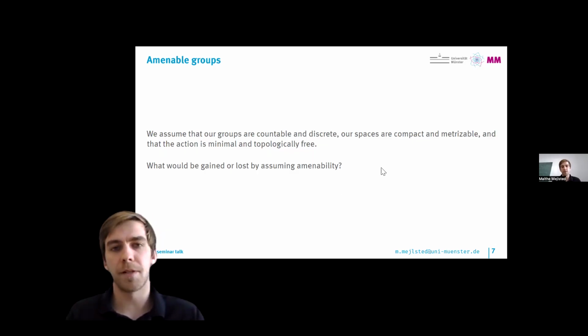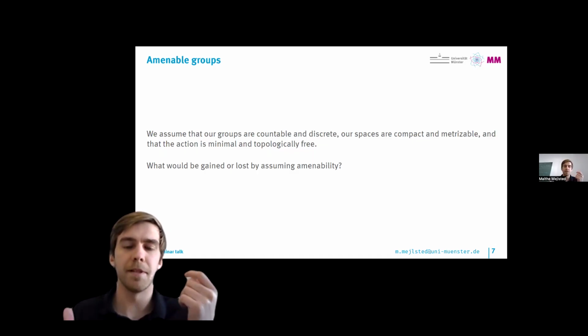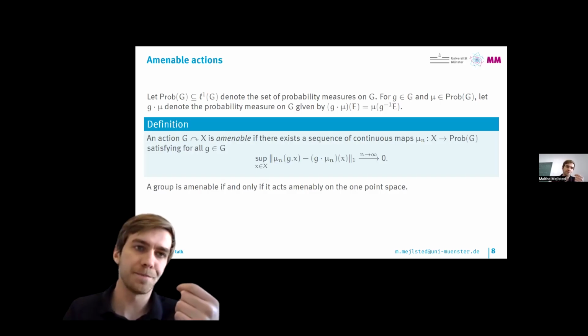So we really want to be able to consider examples like the free group acting on the Cantor set. So let's try to examine what would be gained or lost by assuming or not assuming amenability of the group. Amenability of groups is interesting in a lot of contexts, but for group actions, the main point here is that we're really interested in amenability of the action itself.